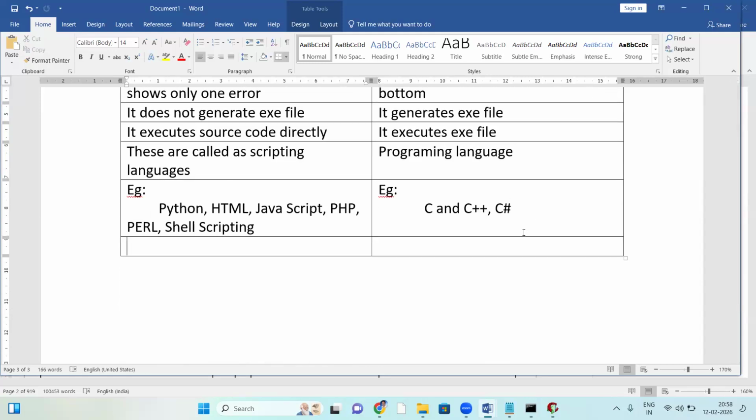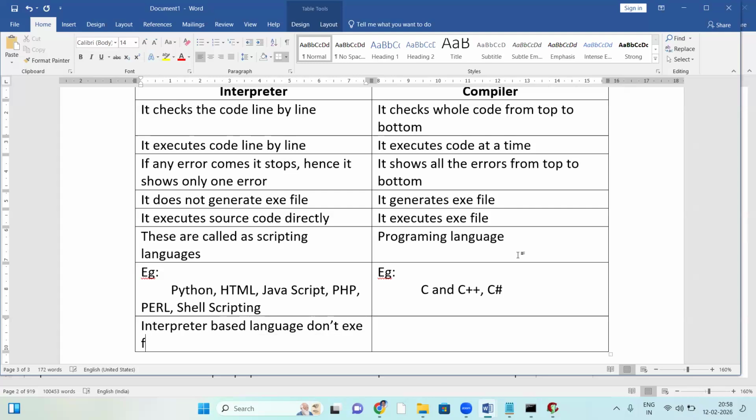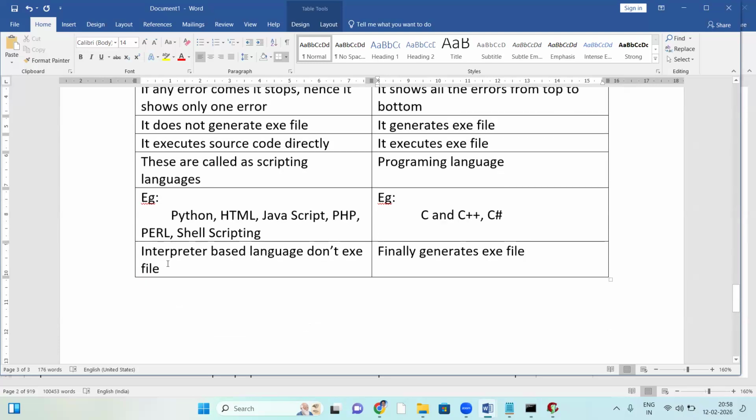Finally, we come to a conclusion. Interpreter-based languages don't have an exe file; there is no exe file concept here. Compiler-based languages finally generate an exe file. Always you finally get an exe file with a compiler.